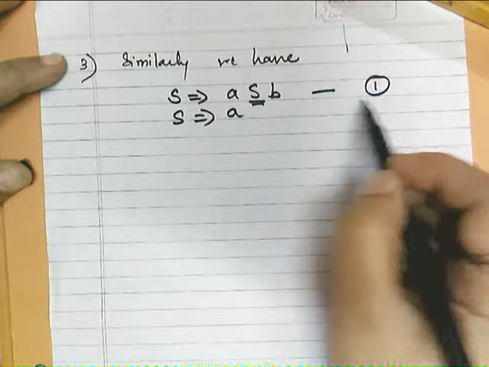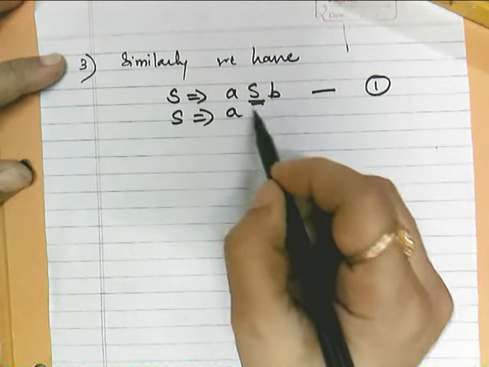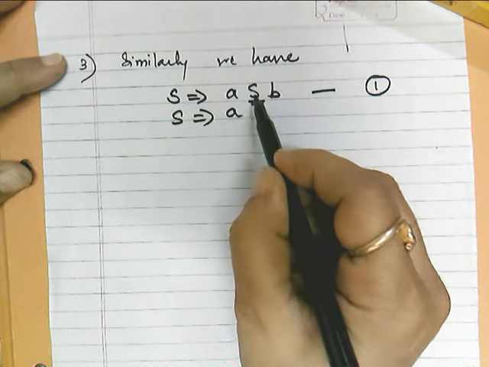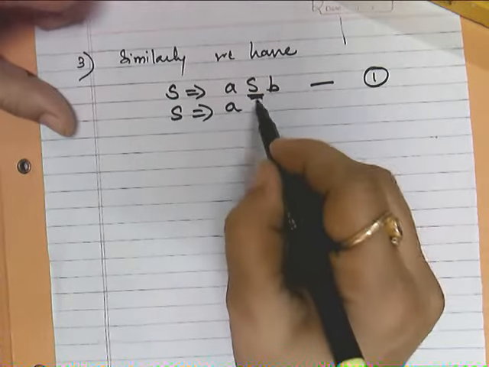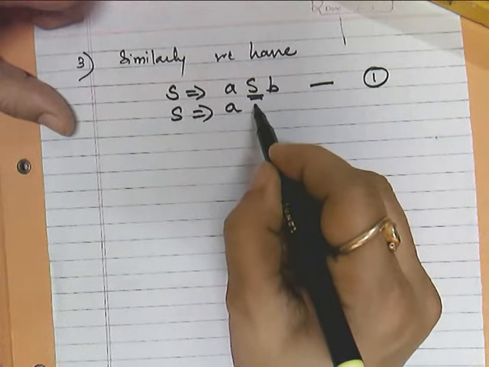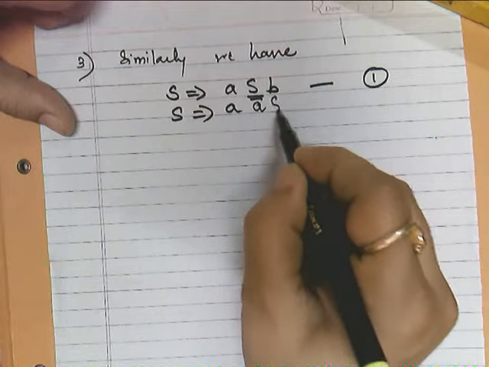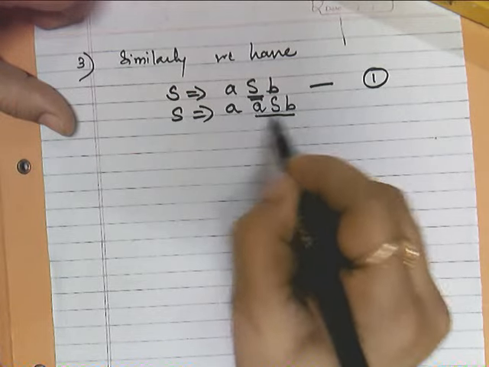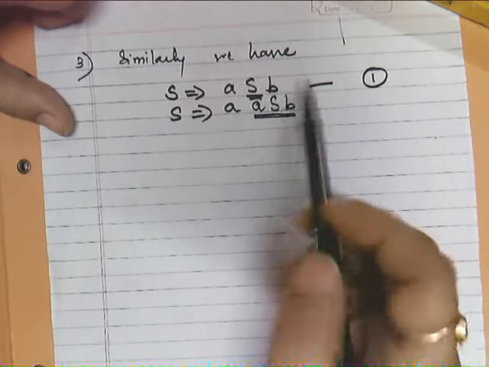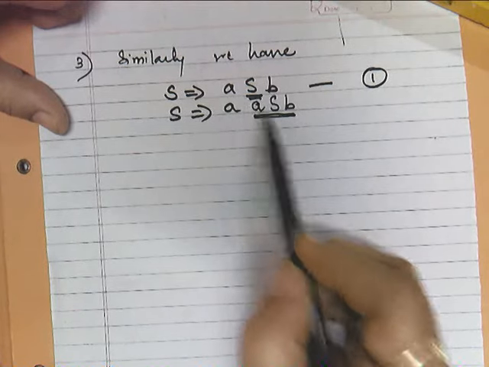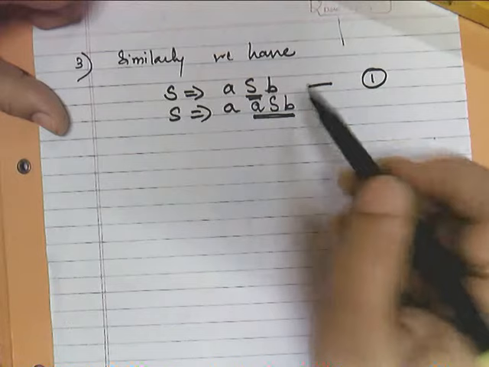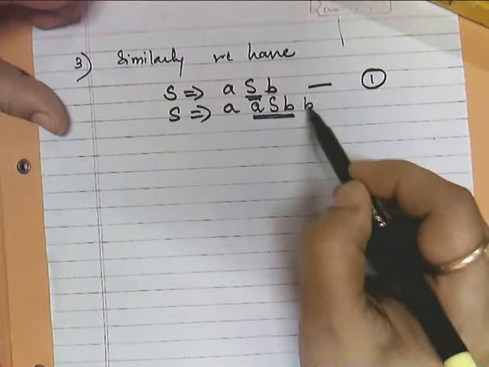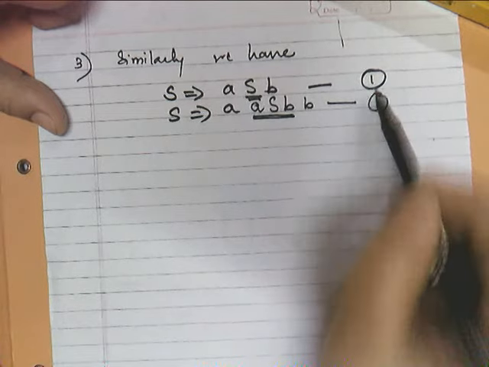Now I will use the same rule, that is rule 1. After using the first rule, this S will be replaced by ASB. Okay, so in the earlier case we used the second rule, now we are using rule 1 once again, and this is here B, so this is again using rule 1.